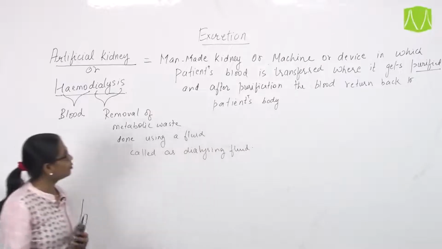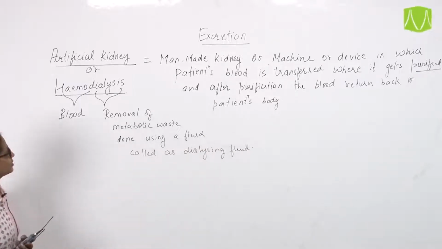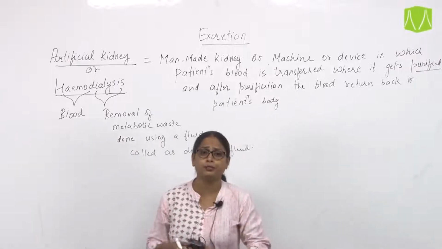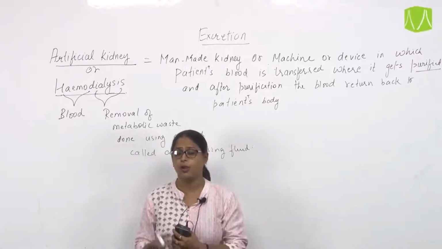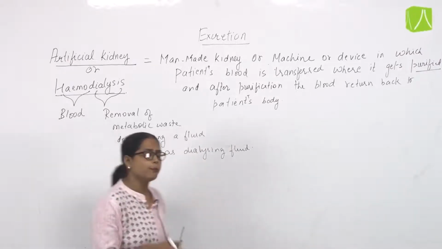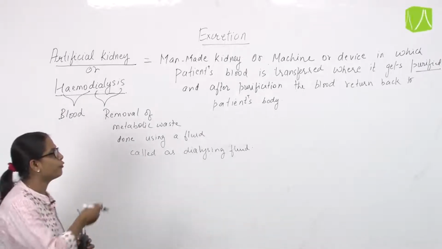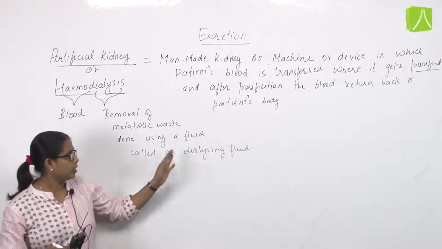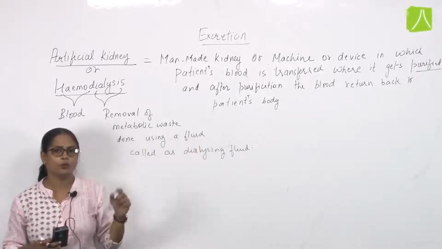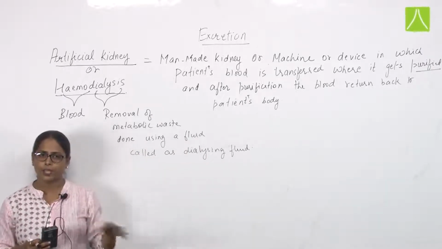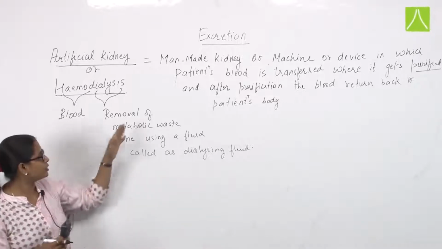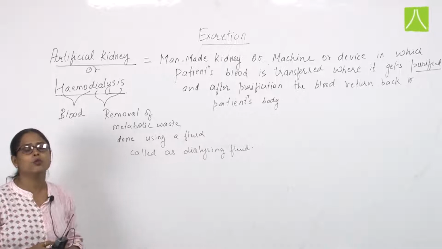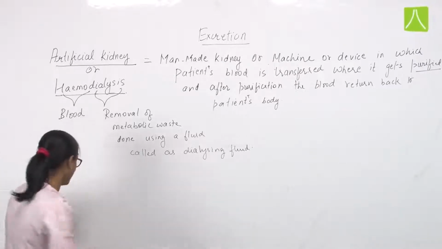So the dialysis of blood means the purification of blood, the removal of metabolic waste from the blood using a specialized fluid. The characteristics of this fluid we will discuss later. So by using this dialyzing fluid we remove the metabolic waste from the patient's blood, and this is known as hemodialysis. Now let's discuss how this process is done.